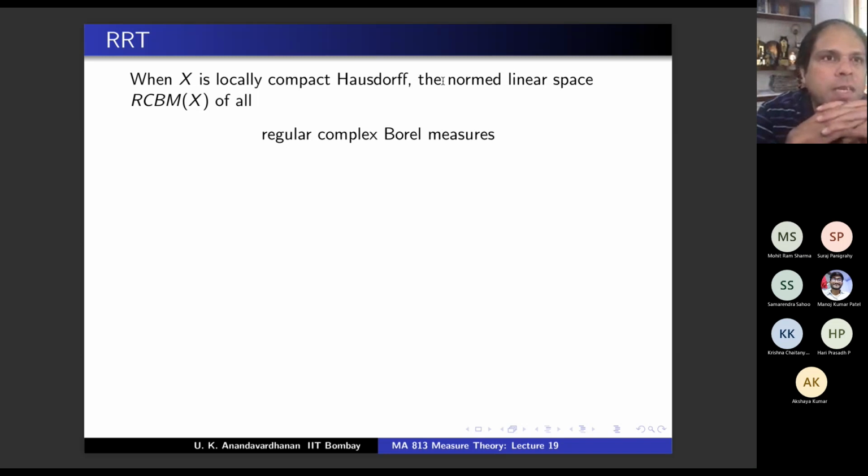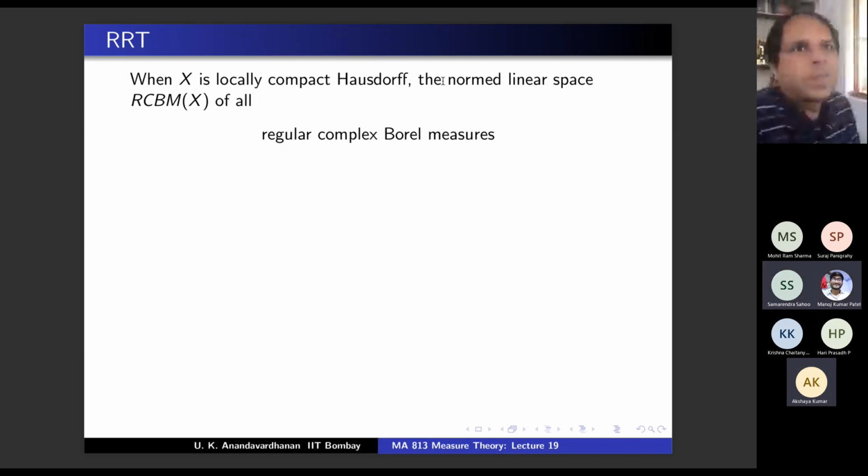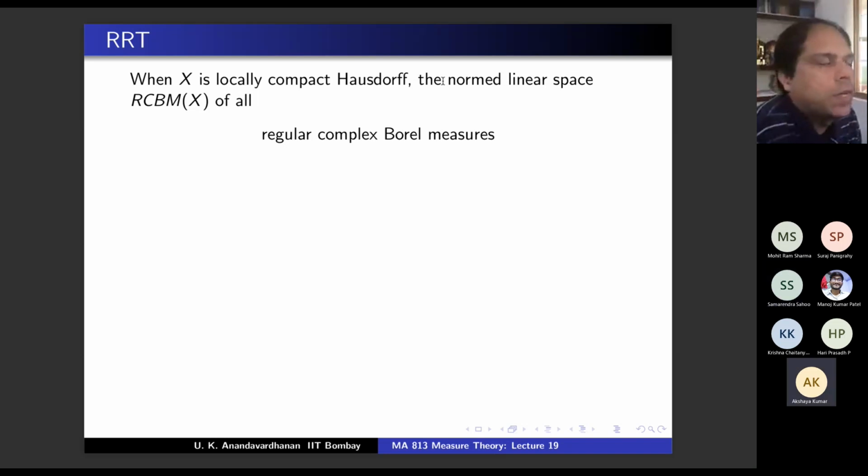Now, if you recall, Cc(X), is it dense in LP? Yes, provided P is less than infinity. Yeah, P not equal to infinity. Up to now we were doing P not equal to infinity. When P equals infinity, what is the closure of Cc(X) in L infinity? What is the completion of Cc(X) in the sup norm?